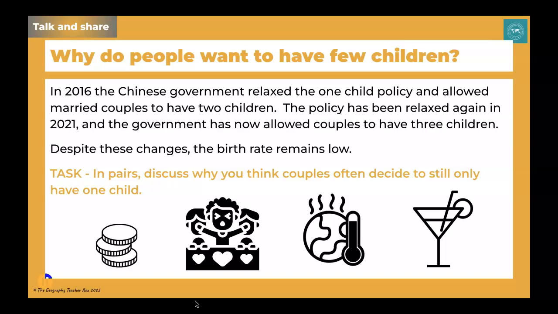Despite these changes, though, the birth rate still remains very low. So I'd like you to try and come up with three or four reasons why you think couples are still deciding to only have one child. There are some images on the screen that might prompt you to think about what the reasons might be. So take a moment and pause the video and write down your ideas.